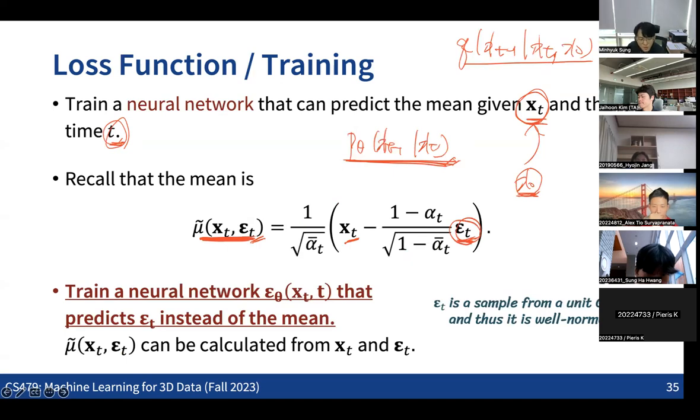So what we just need to learn using the neural network is that, given an arbitrary xt and the time step t, we predict the epsilon t. The other option is that we can consider predicting the x0 instead of the epsilon t. The practical reason why we predict the epsilon t instead of the x0 is that epsilon t is a sample of the unit Gaussian. So all the numbers, the scales of this data, are well normalized, in some kind of 0 to 1 range. So it becomes much easier to train the neural network.